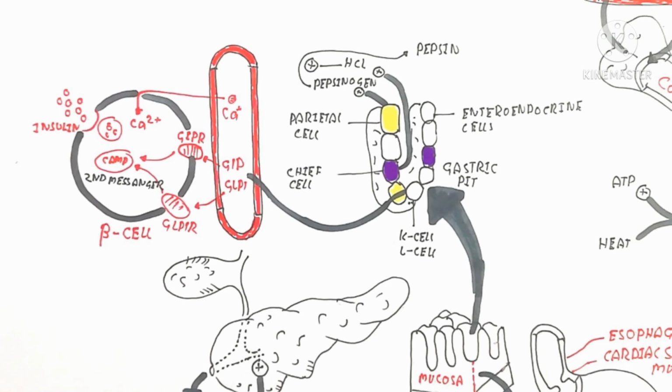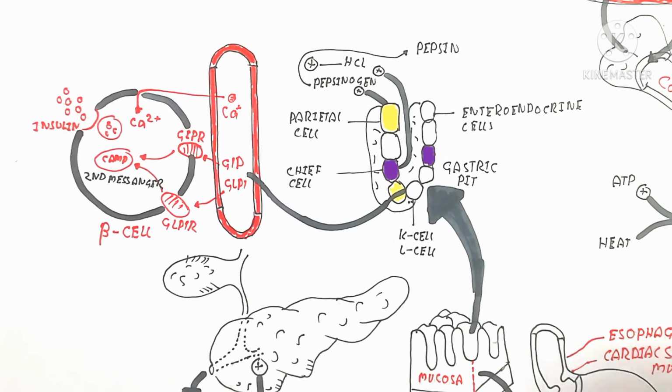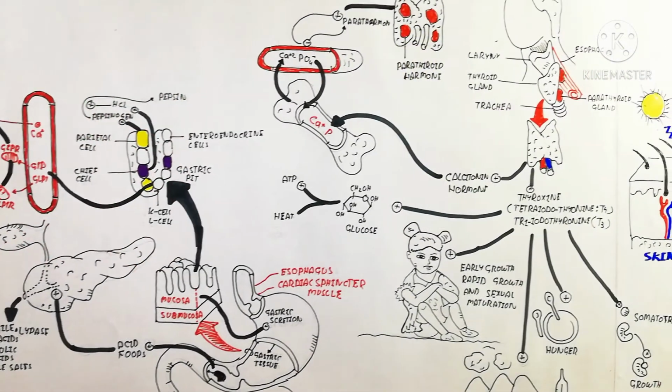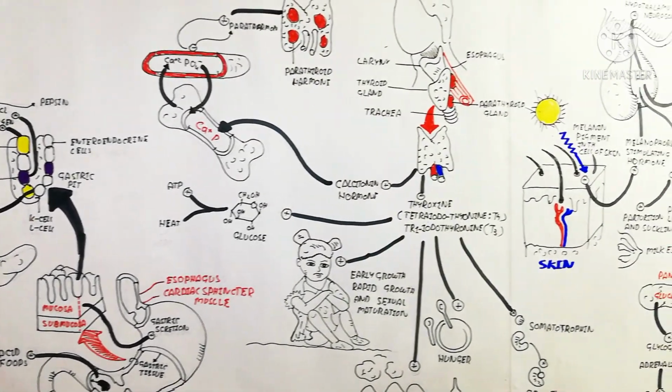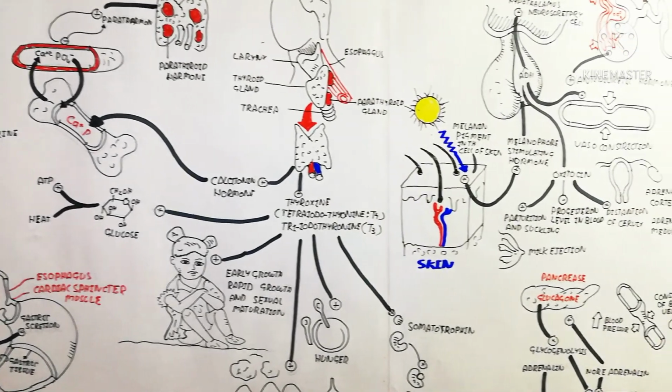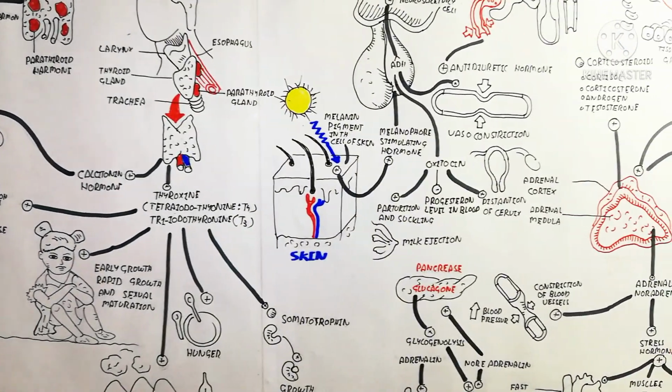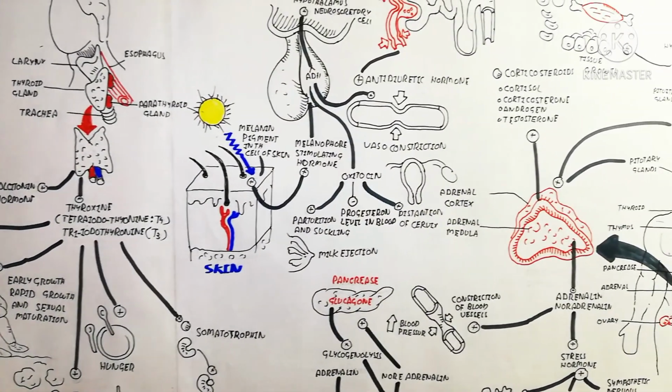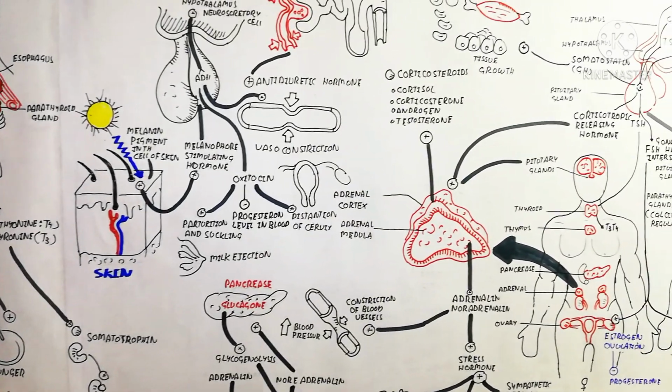In the next video we will discuss the adrenal gland, thyroid gland, pituitary gland, and some gastric glands, which are also part of the enteroendocrine system. So here is the overview of endocrinology.